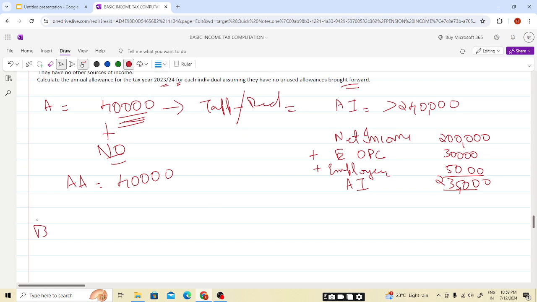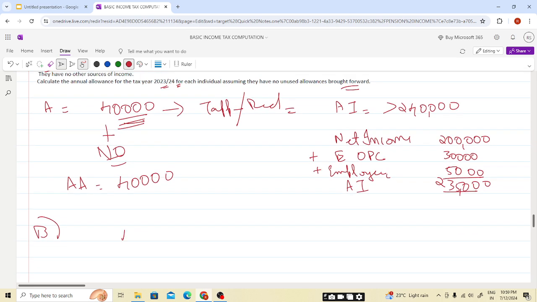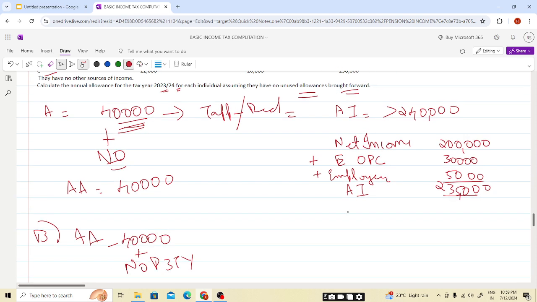Now coming to B. For B, the annual allowance available is 40,000, plus previous 3 tax years: no, it is not available. No unused annual allowance is available. So no previous 3 tax years. I hope this is clear, students. Now we need to see whether our annual allowance gets tapered because our income is more than 200,000. So we need to calculate AI.